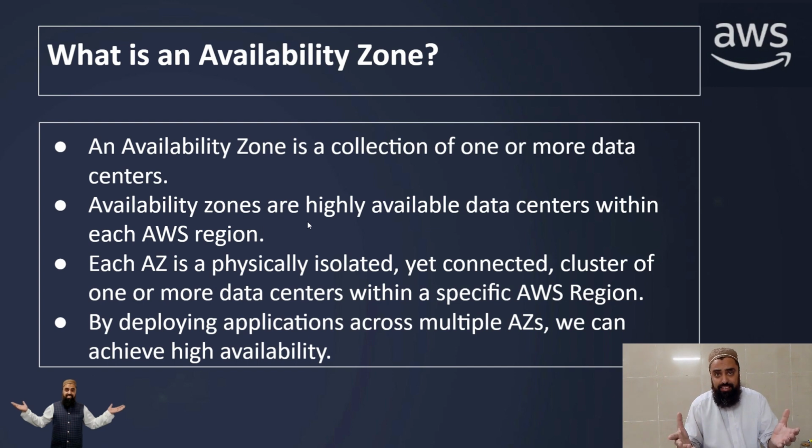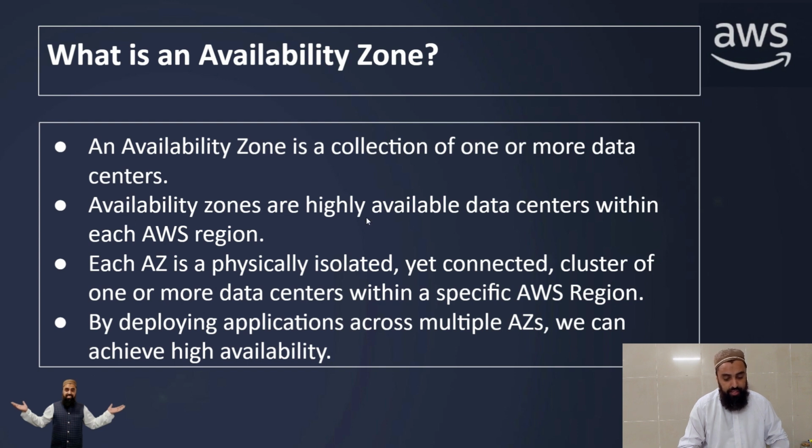Now, what is a data center? A data center is where our actual servers are mounted. They are mounted in racks. There are generators. That data center has a wall, a building where thousands of servers are running, and one availability zone can have this one data center or two or three data centers.